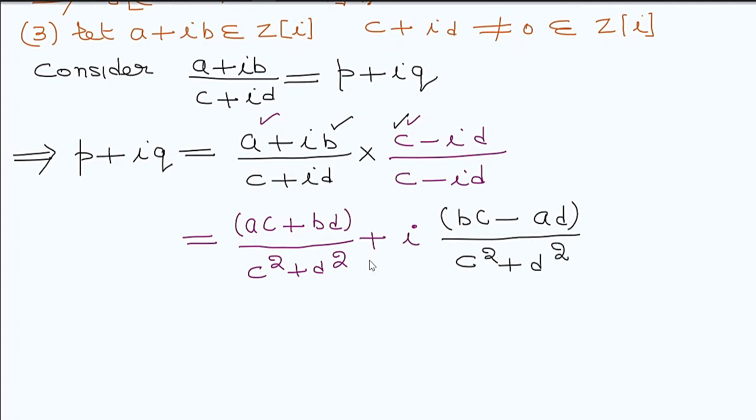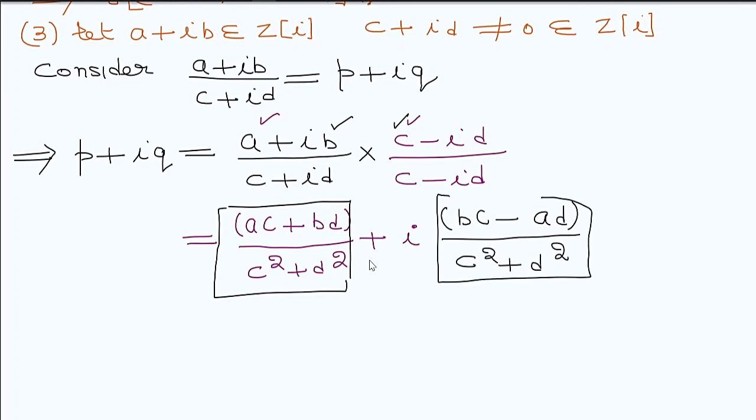So here we get the values of p and q. What is this? It is a rational number. If a, b, c, d are integers, these numbers are rational numbers.